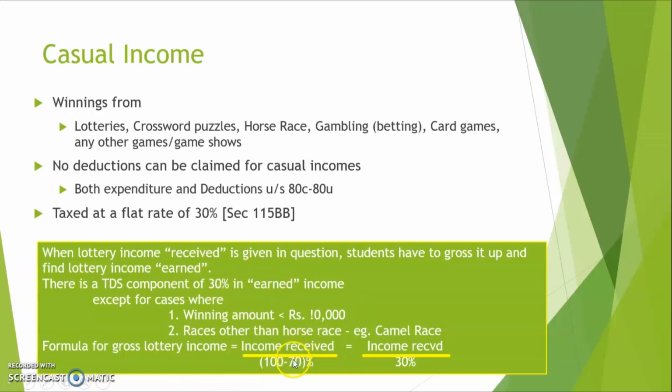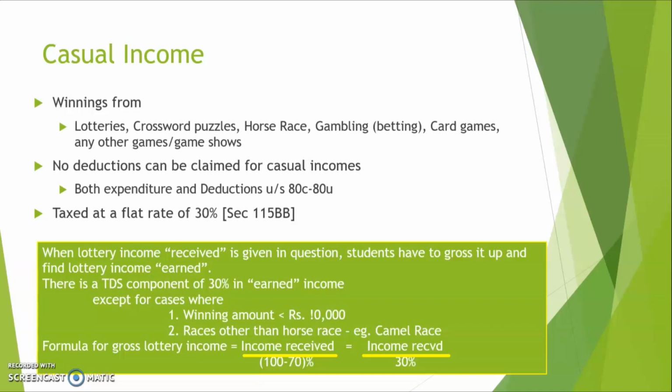Income received divided by 100 minus 70. That is income received divided by 30%. Now that will give you the 100% of the income. So just take income received, divide it by the TDS component percentage, and with that you will get the gross income. Pretty clear? So that's all about the TDS provisions.